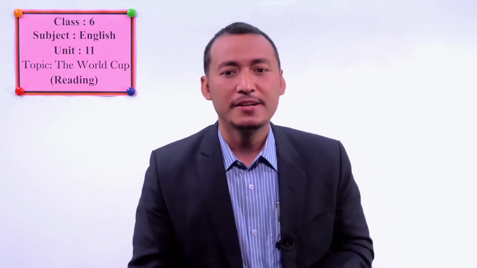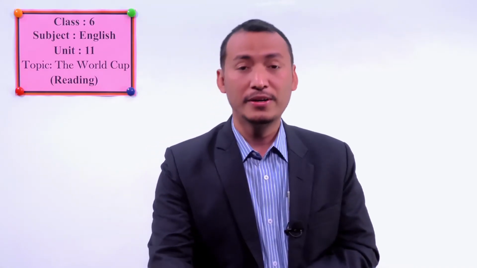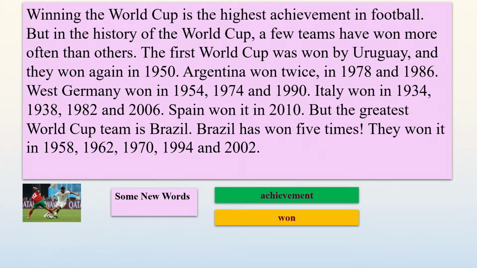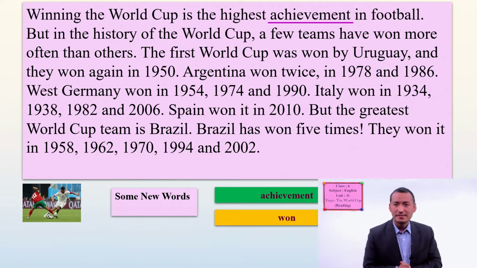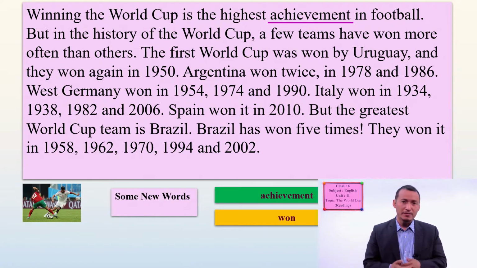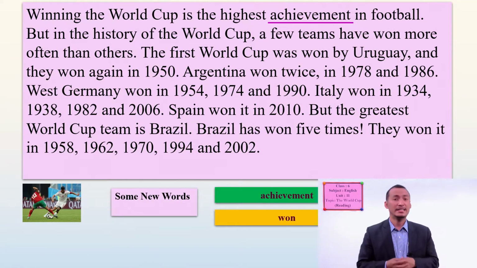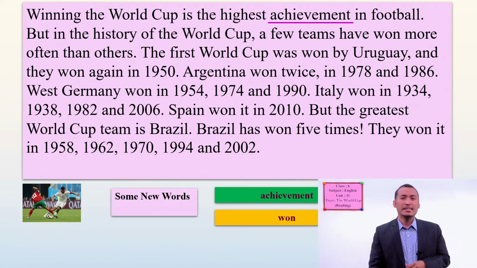And fans means the people who like to watch the football or other performance. Now let's see other words here and the meaning of the information here. Winning the World Cup is the highest achievement. What is achievement? Achievement means getting success. When you play something, when you have a competition with your friends, when you win, then that is your achievement. So winning the World Cup is the highest achievement in football.